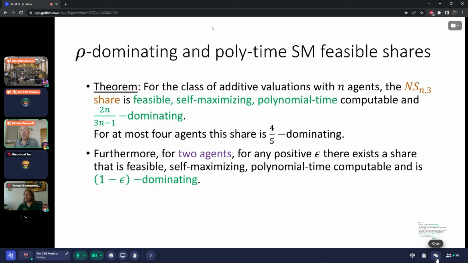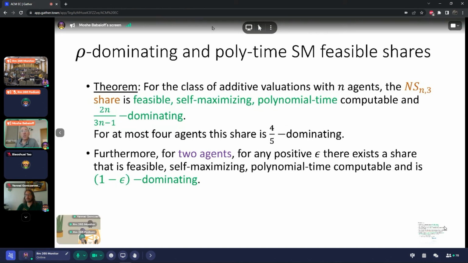And for 2 agents and any positive epsilon, there exists a share that is feasible, self-maximizing, and polynomial time computable, and it's 1 minus epsilon dominating. So note that the maximin share itself for 2 agents is actually feasible and self-maximizing, but it's not polynomial time computable. The MMS is NP-hard, so if we want to have polynomial time computability, we need to relax it to 1 minus epsilon.